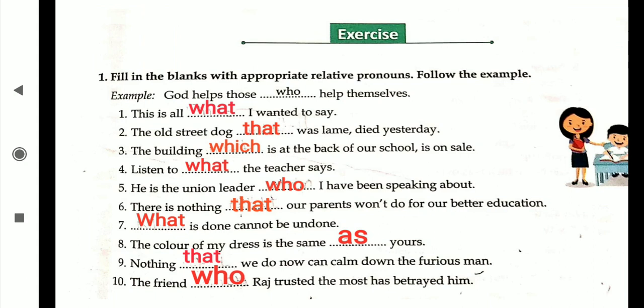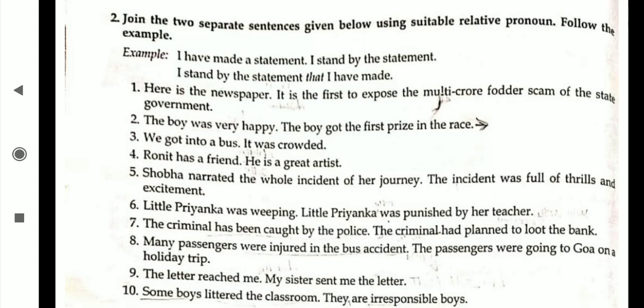The color of my dress is the same as yours. Nothing that we do now can calm down the furious man. The friend who Raj trusted the most has betrayed him. Betrayed means cheated him. Here I have used the relative pronouns what, that, which, what, who, that, what, as, that, and who. It depends on the meaning of the sentence, and by meaning only you are going to use the relative pronoun in the sentence. Now the next question: join the two separate sentences given below using a suitable relative pronoun.